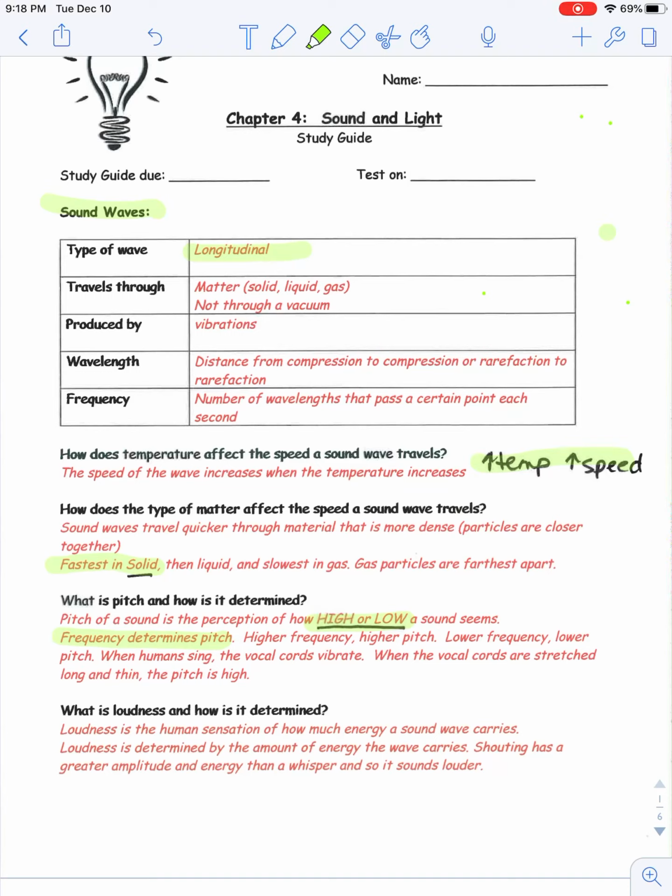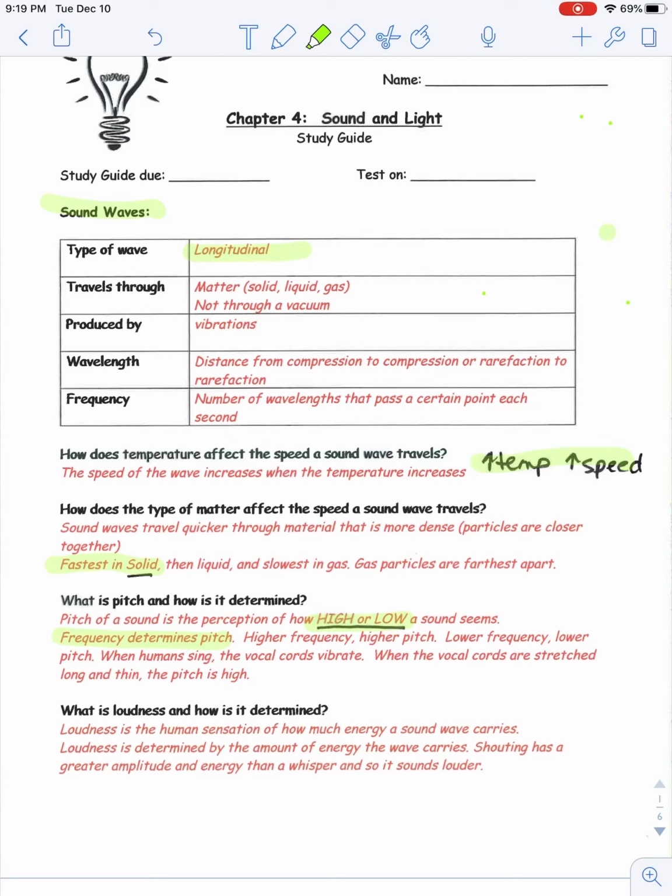When humans sing, the vocal cords vibrate. When the vocal cords are stretched, long and thin, the pitch is high. Think back to when we did that tone generator and we had the frequency way high and it was super high pitch, and then we brought the tone generator way down to a low frequency and the pitch was very low.